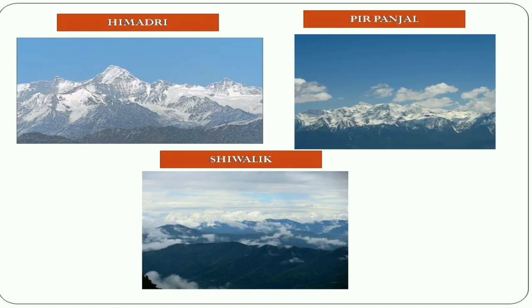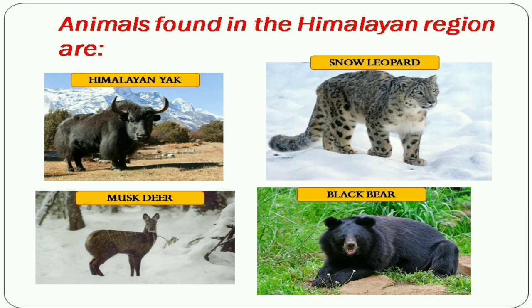Look at the images of the 3 mountain chains of the Himalayan range. Himadri, Pirpanjal, Shivalik. More or less it seems to be the same, right? But as I told you already, it varies on their height and also on the basis of their flora and fauna. Flora and fauna is nothing but plants and animals. Look at the images of animals found in the Himalayan region. First one is Himalayan yak, snow leopard, musk deer, black bear.